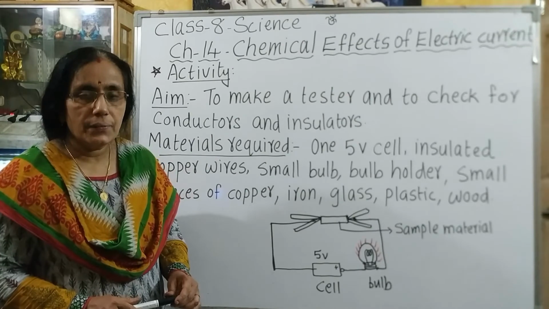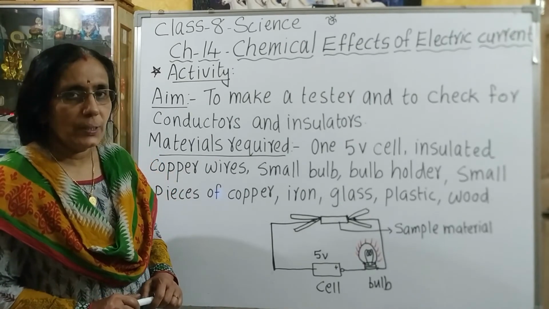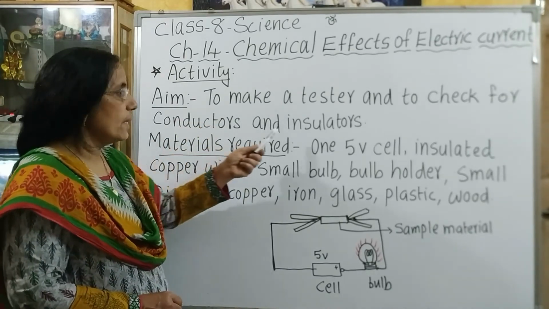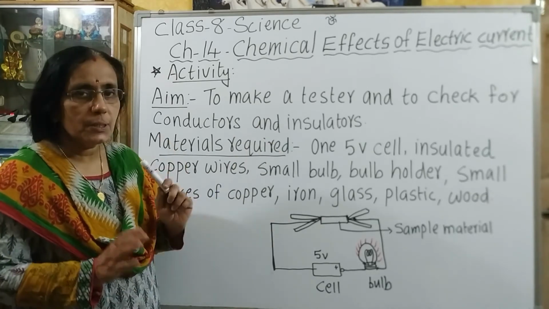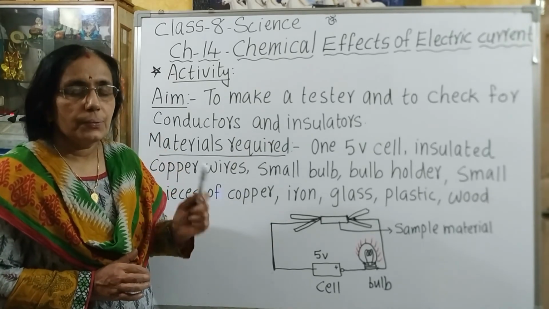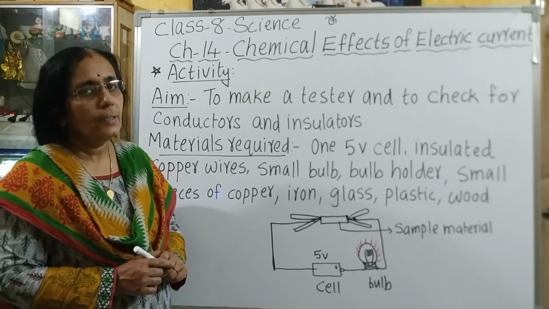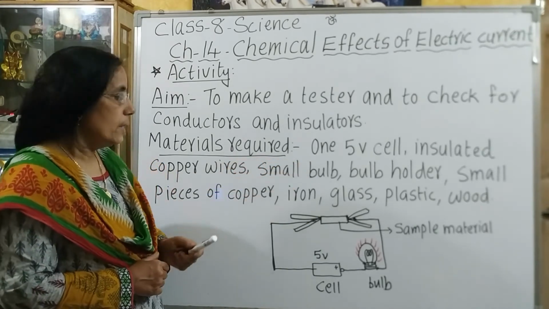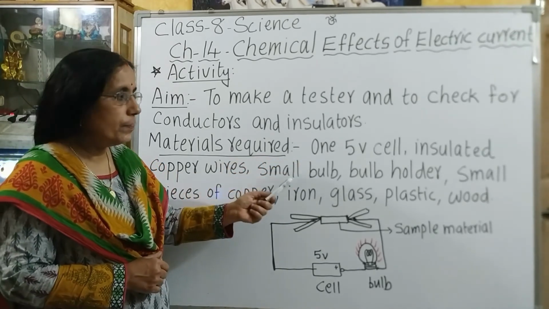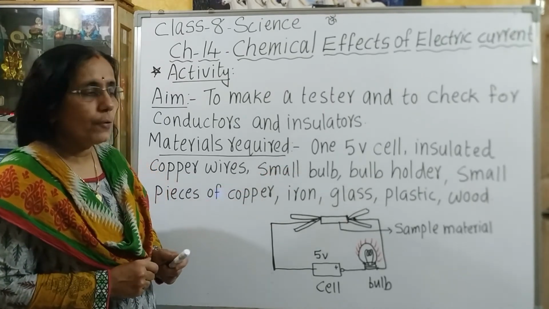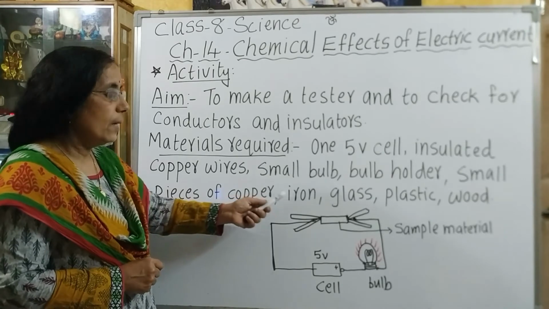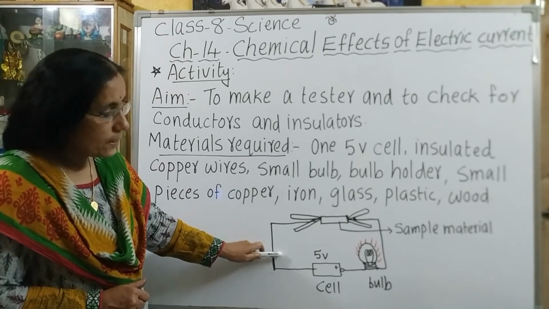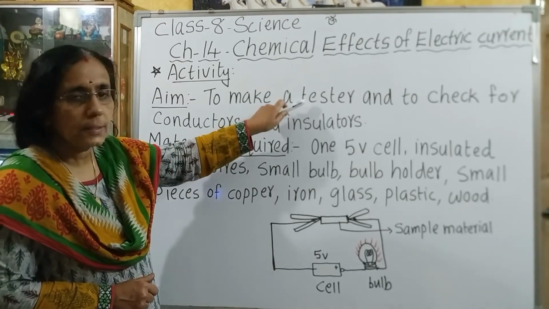Now let us discuss one activity to study conductors and insulators. The aim is to make a tester and to check for conductors and insulators. That is, the arrangement is made to check a given material to see whether it is a conductor or insulator. What are the materials required? One 5-volt cell, insulated copper wires, a small bulb, a bulb holder, and small pieces of sample materials like copper, iron, glass, plastic, wood, etc. And this diagram represents the arrangement of the circuit for making this tester.